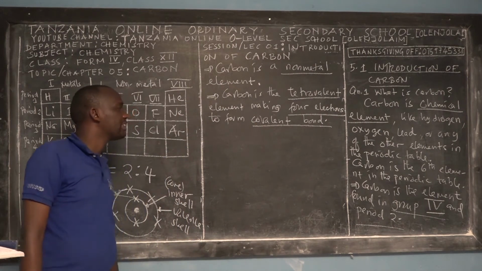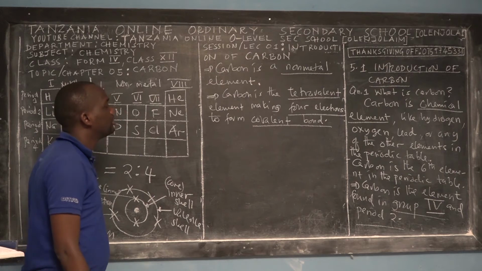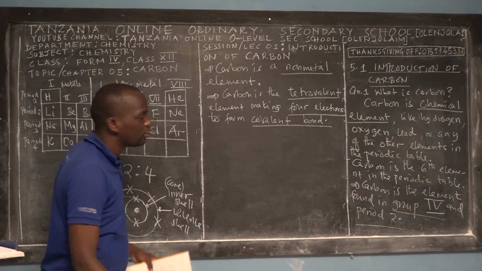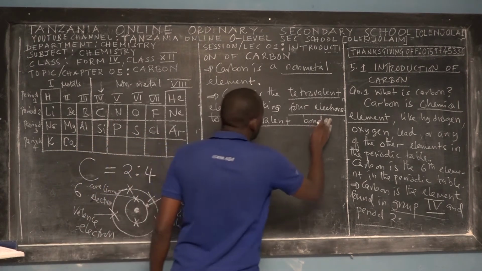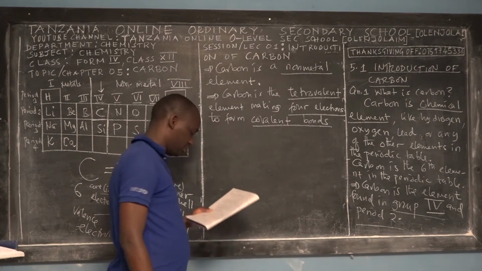So carbon is a tetravalent element, making 4 electrons to form covalent bonds, right? So what does it mean?